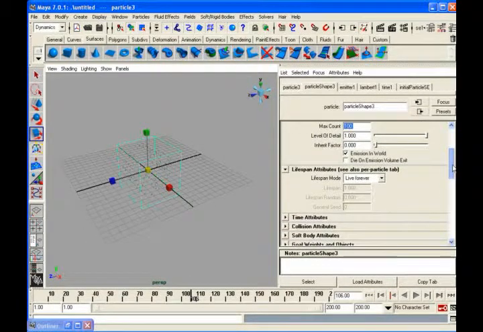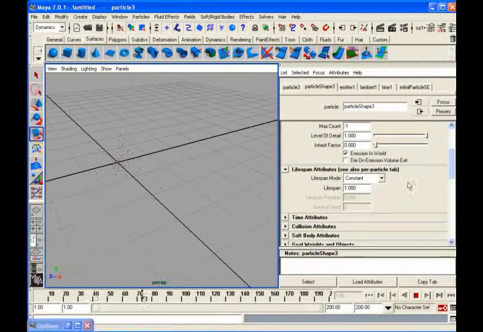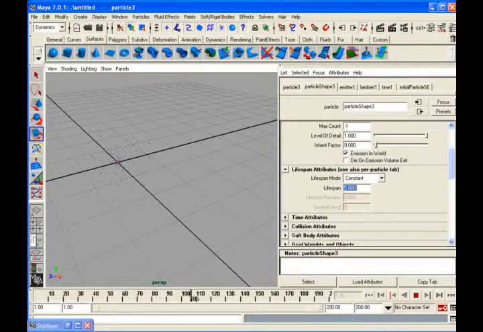Then there is a very important option, which is live forever. Presently, let me go once again to -1 for infinite. So what is happening? Particles just go on, they are not dying at all, because lifespan is in live forever. I can go for constant. Constant means I can set how many seconds it has to live. Presently it is 1 second, so it will live for 24 frames and die. Each particle dies after 24 frames. Like that, I can say live for 5 seconds, and they will live for 5 seconds and die.